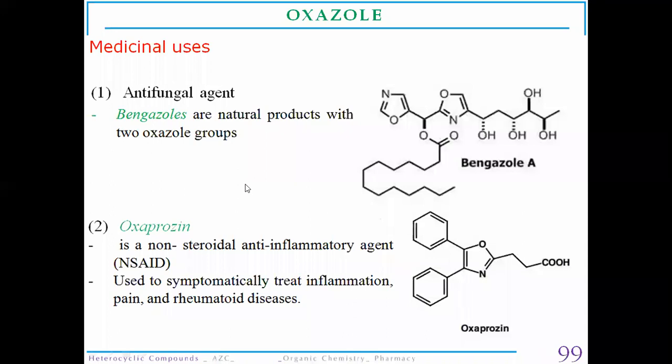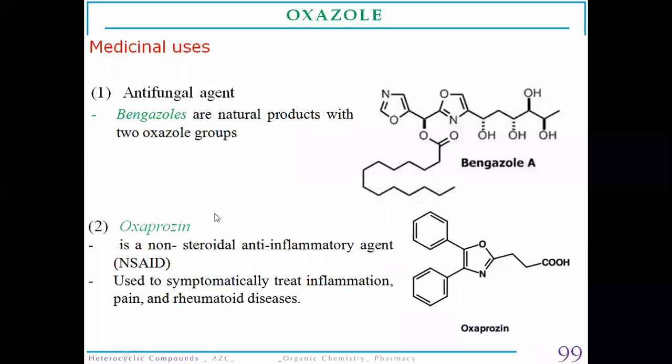The oxazole ring is a component present in bengazoles. Bengazole is a natural product in which there are 2 oxazole rings in its structure, and bengazoles are used as an antifungal agent, for the treatment of fungal infection.